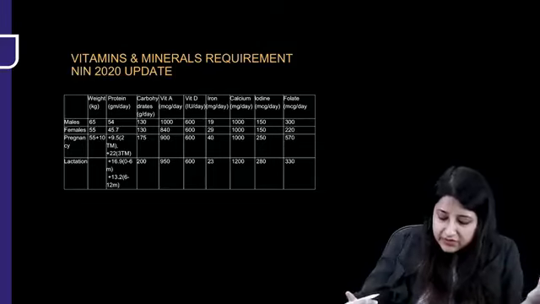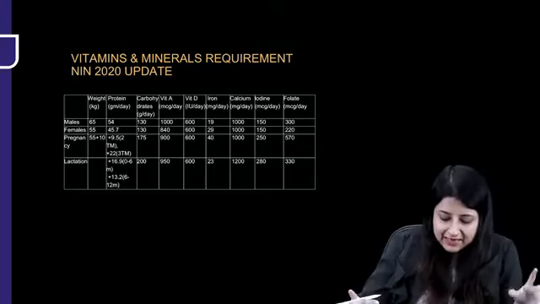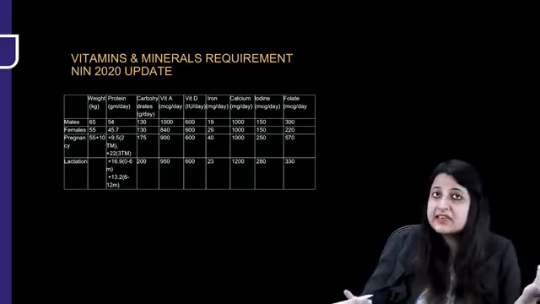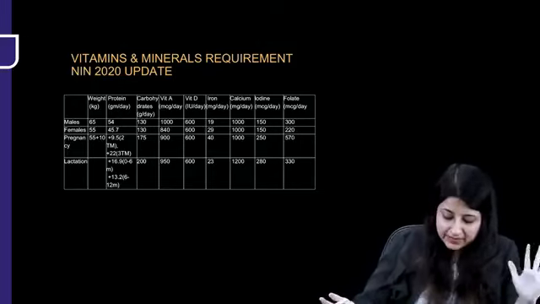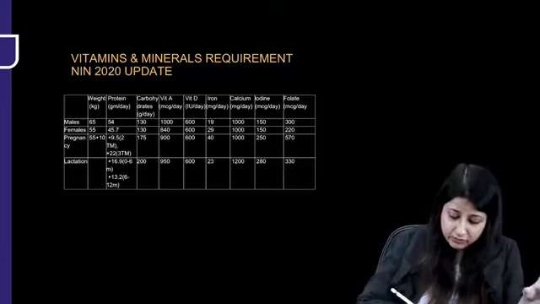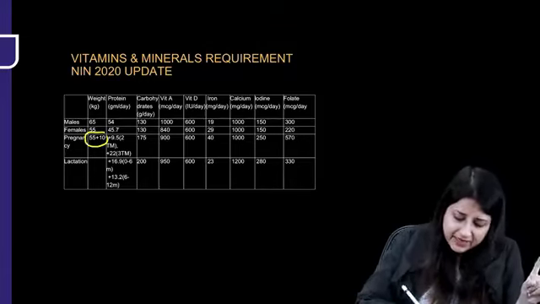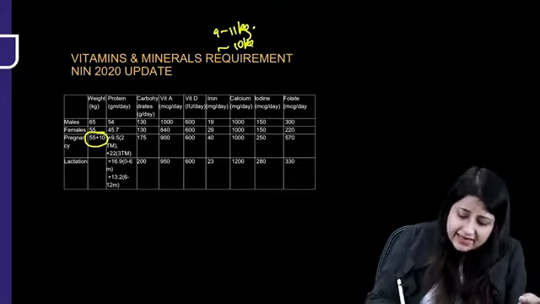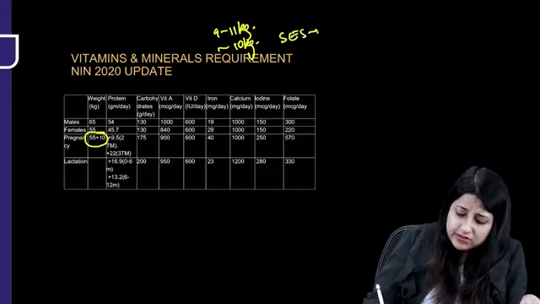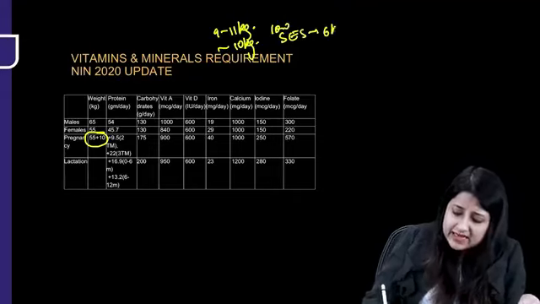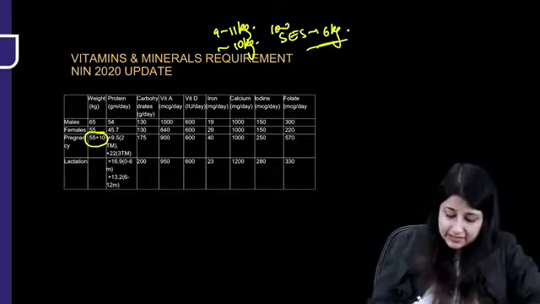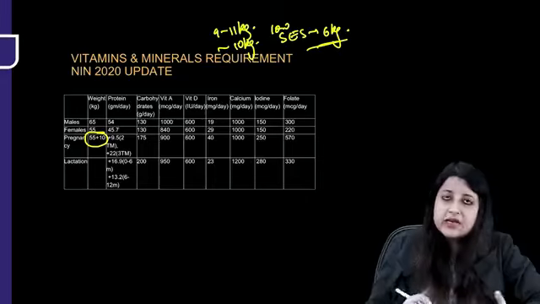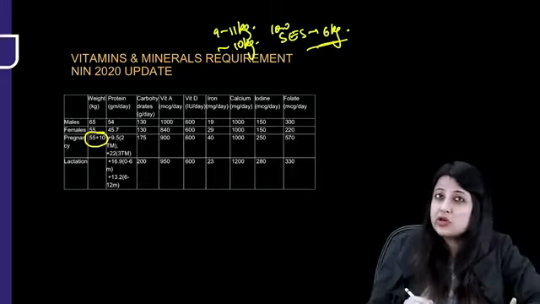Okay, now this is only for your revision, vitamins and minerals requirement. Like I've told you in the main lecture also, you could be asked which requirements are increased in pregnancy and lactation. But here we'll just quickly look at this chart. You all know weight 65, 55. In pregnancy, how much is the weight gain? Roughly 9 to 11 kgs, so 10 kgs. But if a woman belongs to low socioeconomic status, it is roughly around 6 kg. Then these are the proteins. More important than that is if you look at which requirements are increased during lactation.